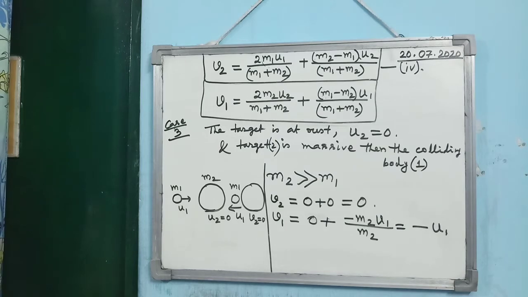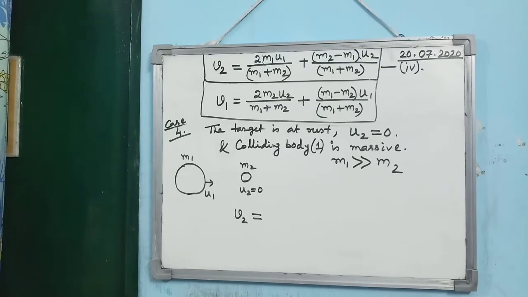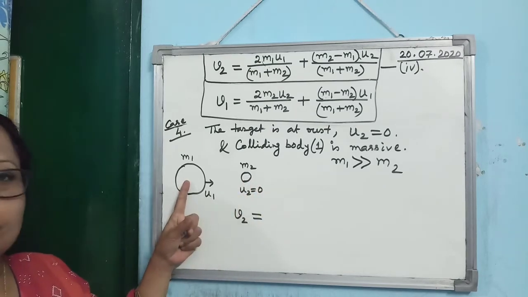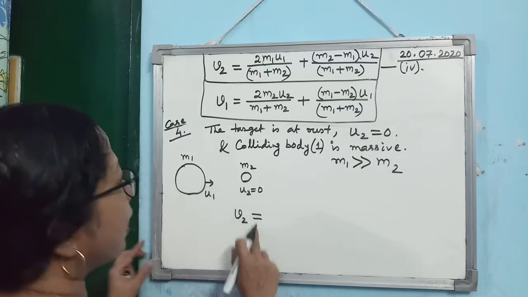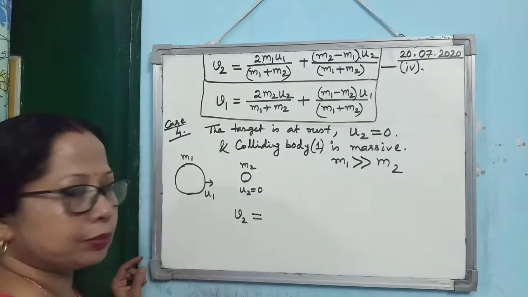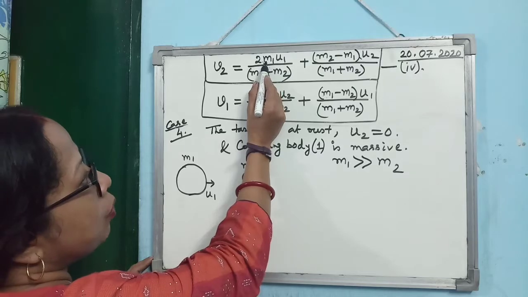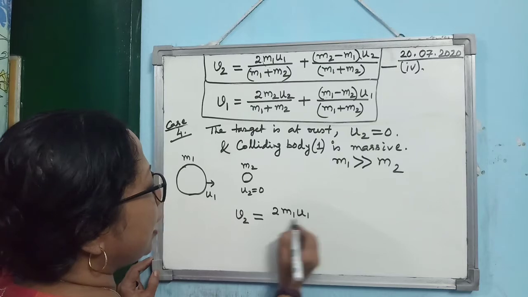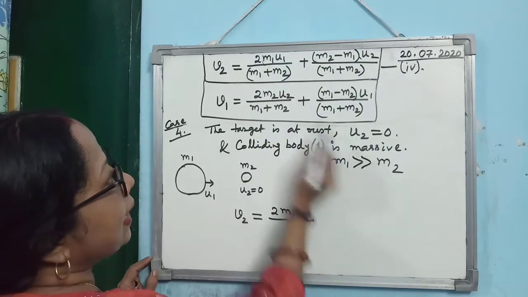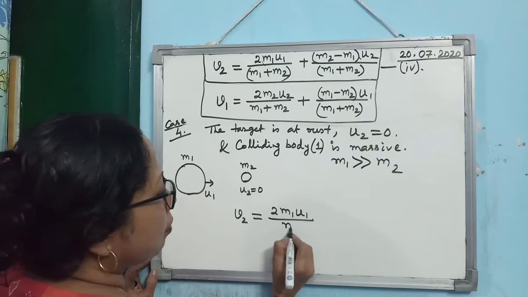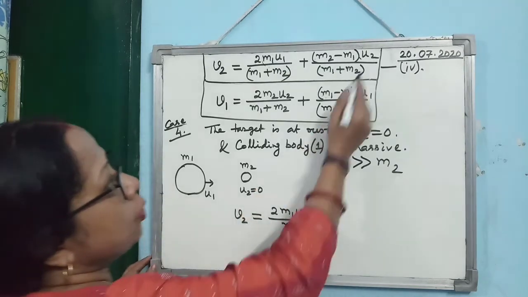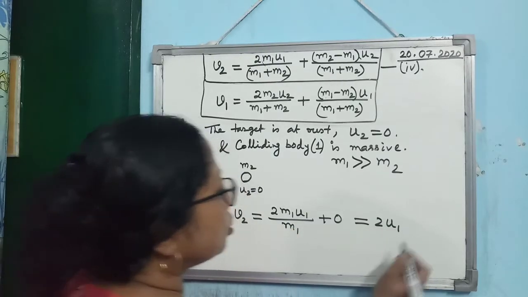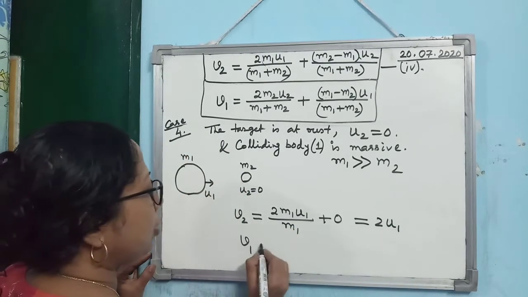Clear? Now next case is that the target is very small but the colliding body is massive and the target is at rest. So you see, again look at this one, M1 is much greater than M2. So in this case, what has happened? M1 is much greater than M2. So it will become 2M1, then U1 divided by, you can neglect M2 with respect to M1. So M1 plus M2 will become M1 and U2 0. So the second term is 0. So what are you getting? You are getting 2U1.